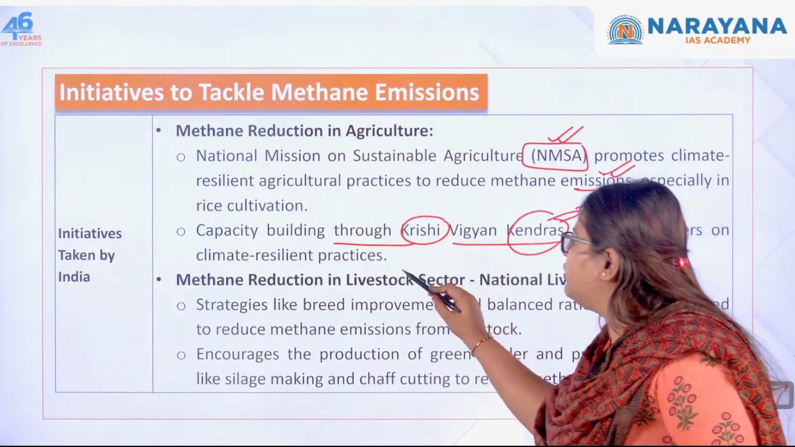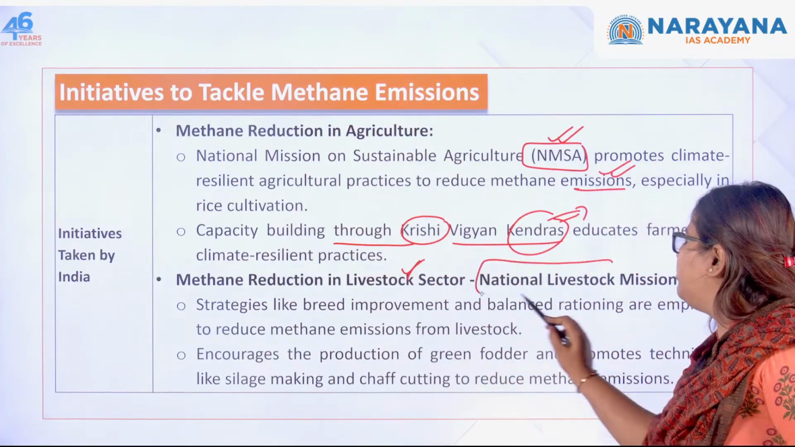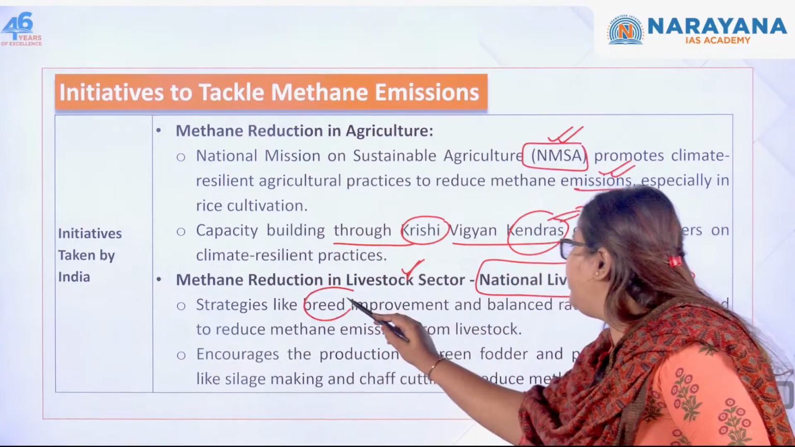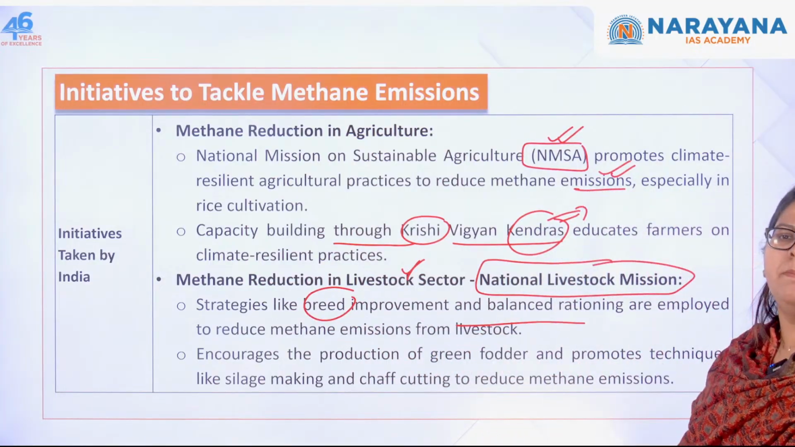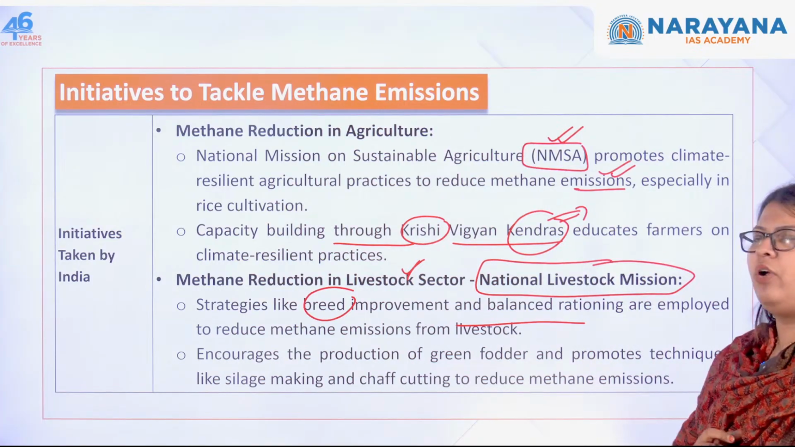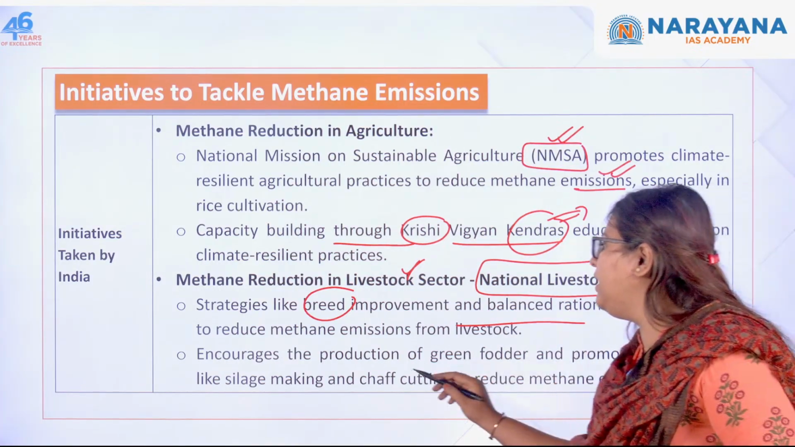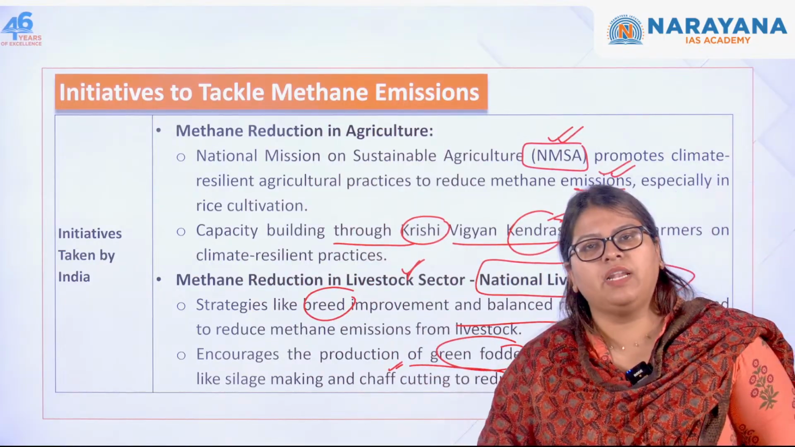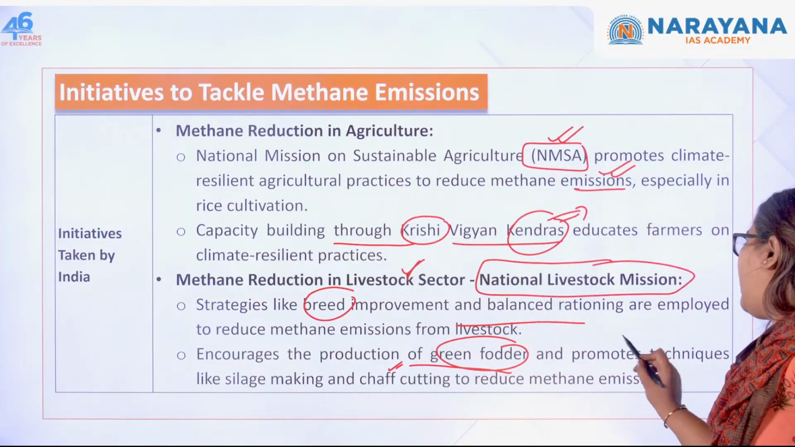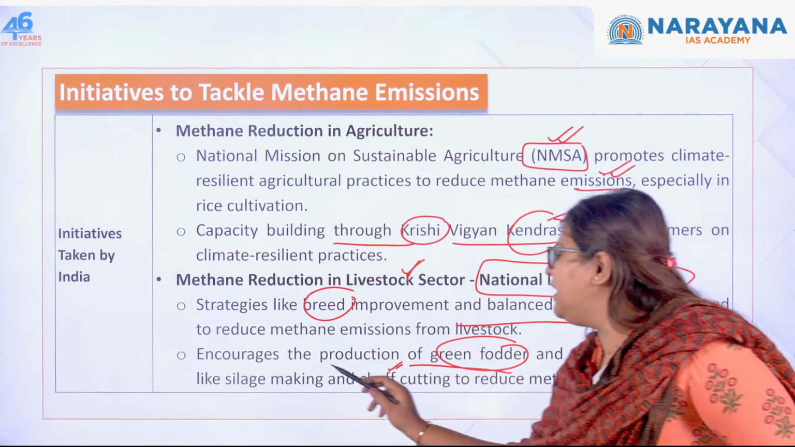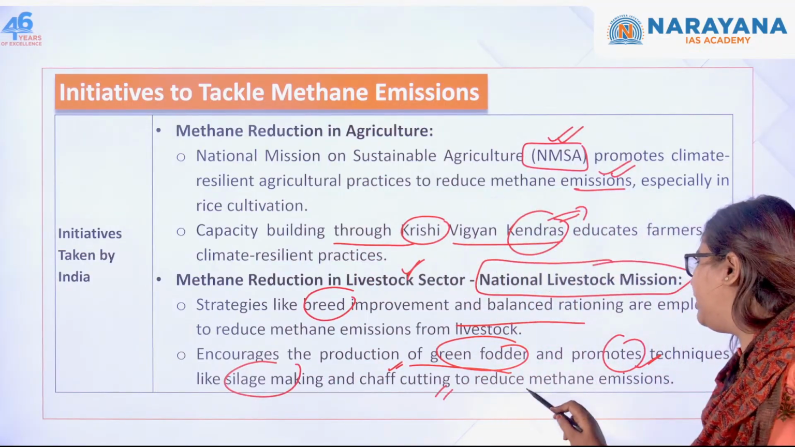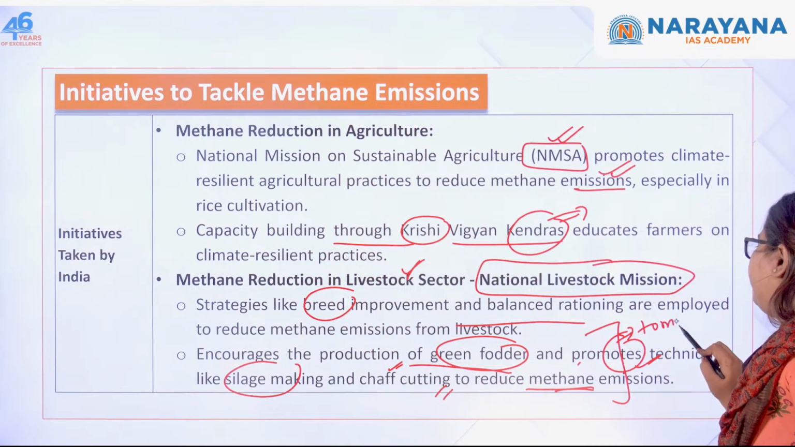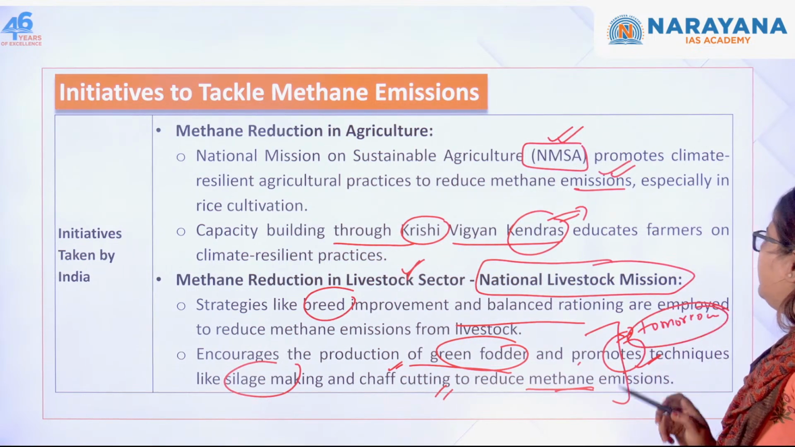Next one, methane reduction in the livestock sector. That is through the National Livestock Mission. Here strategies like improvement of the breed and balanced rationing are employed in order to reduce methane. And finally, this encourages the production of green fodder. Even the fodder that you feed to the livestock has to be methane free, and it promotes techniques like silage making and chaff cutting to reduce the methane emissions. This I will discuss with you tomorrow in detail. Okay, so this I'll take up tomorrow.